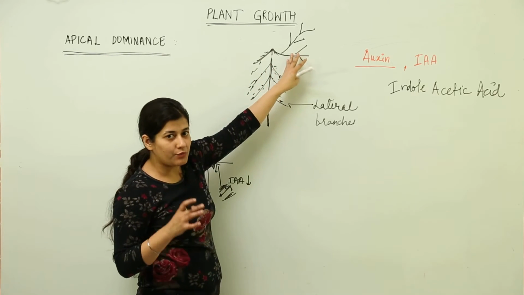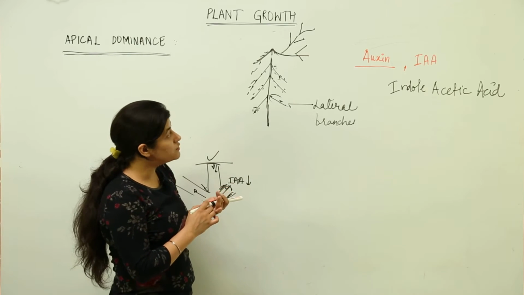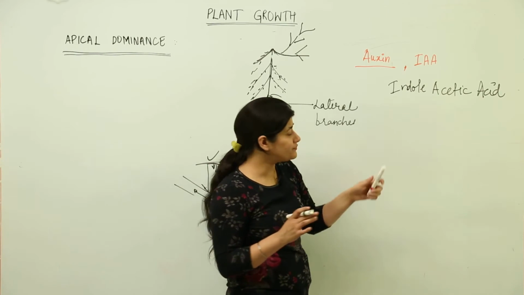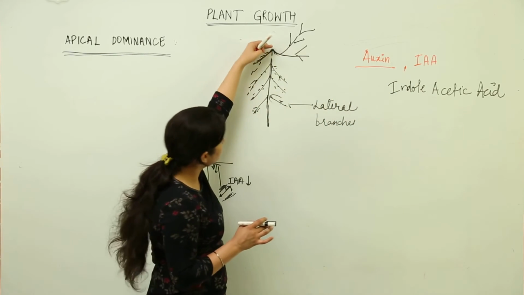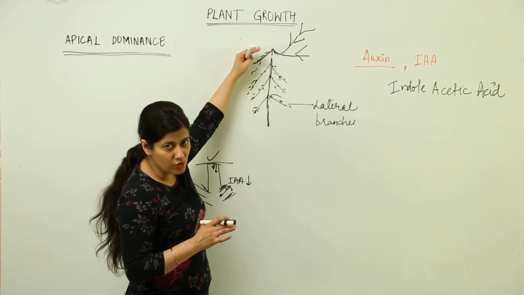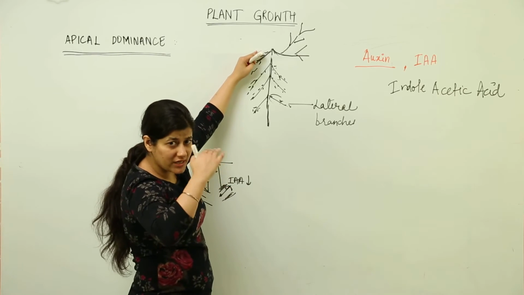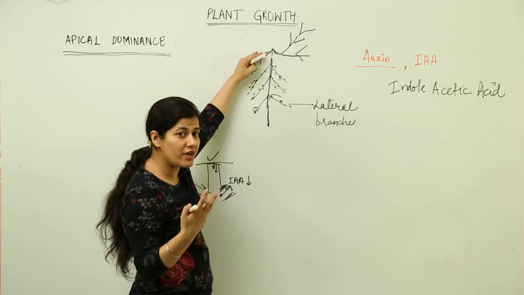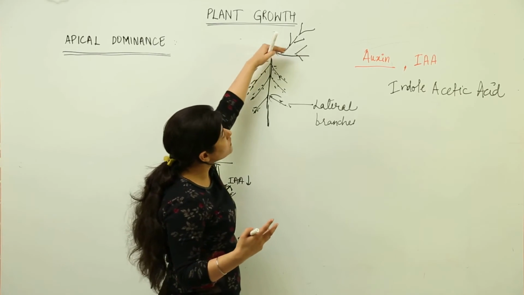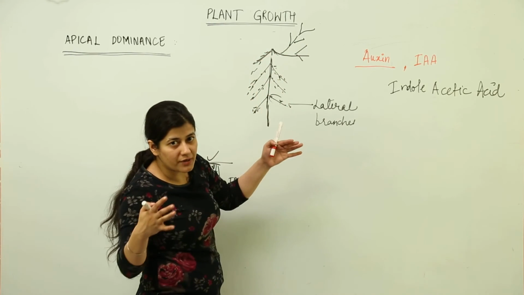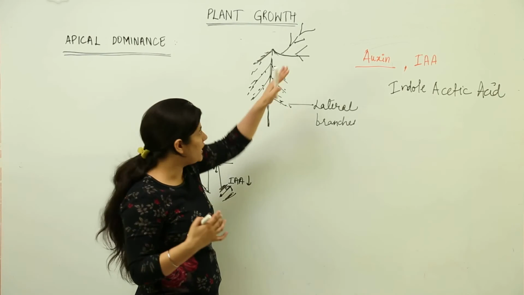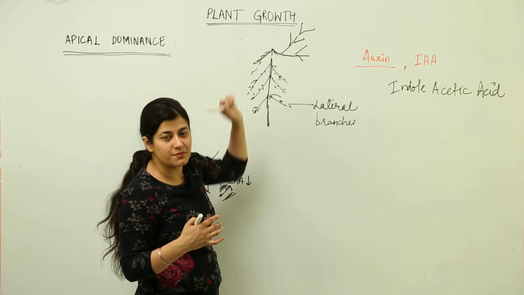So basically when we talk about apical dominance, we say that it is a function of IAA and auxins, because even if the shoot tip is removed, where the apical dominance was clearly visible in the beginning, it would be shown by the other lateral branches which are in contact with the apex as soon as the apex has been removed.